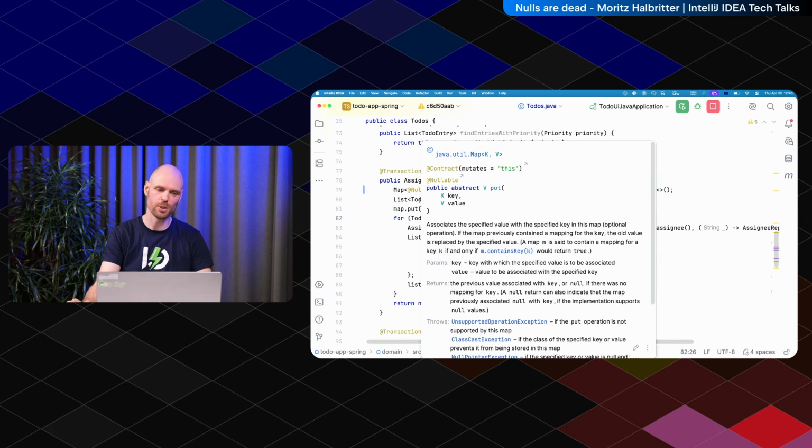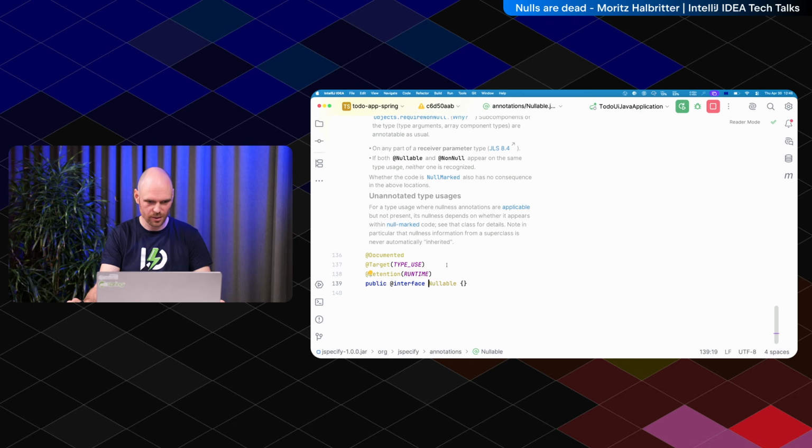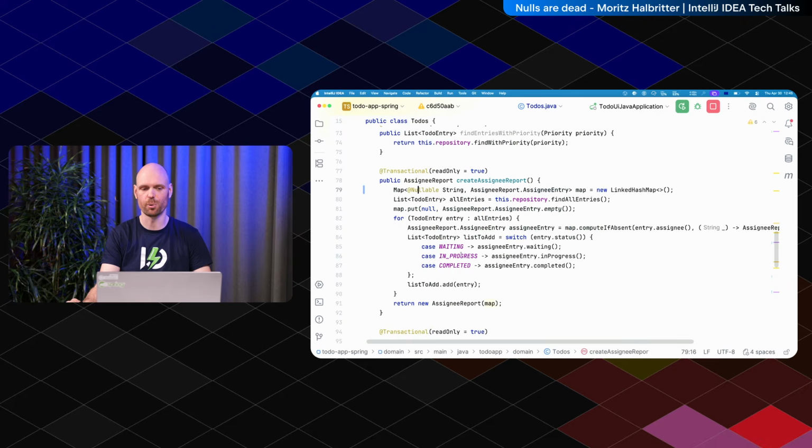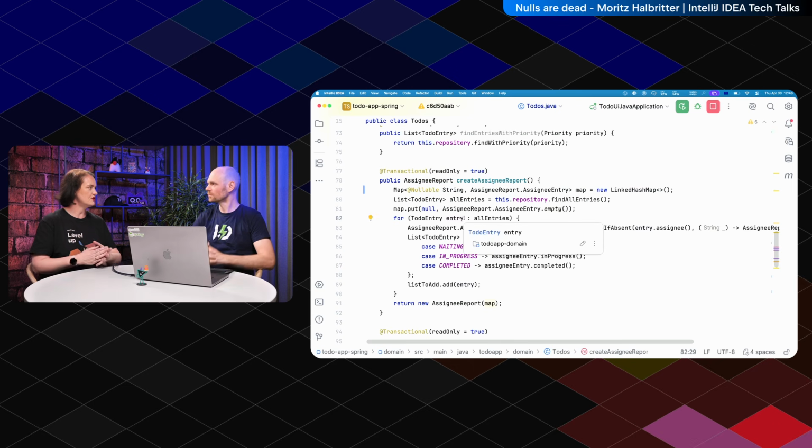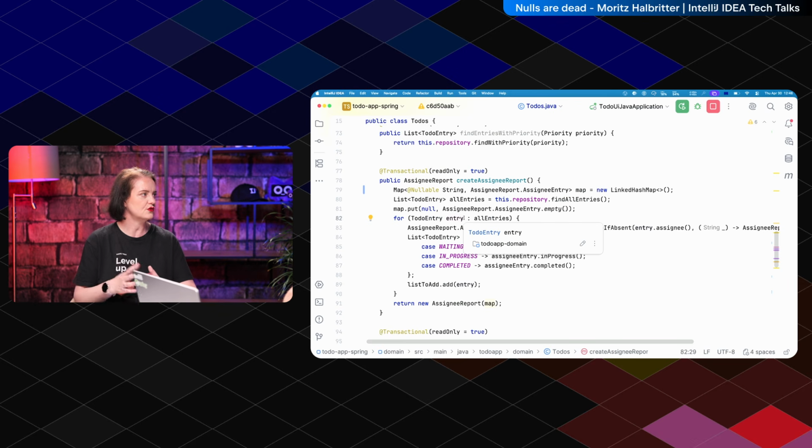This is now a type use annotation. If you take a look at the target, it is now type use. And type use means I can put it on classes, on methods, on local variables and other stuff, but I can also put it on generic parameters. Here I'm going to say this map can actually contain a nullable string key. I think this is one of the things that JSpecify can do that a lot of the other checkers cannot: to mark generic types.